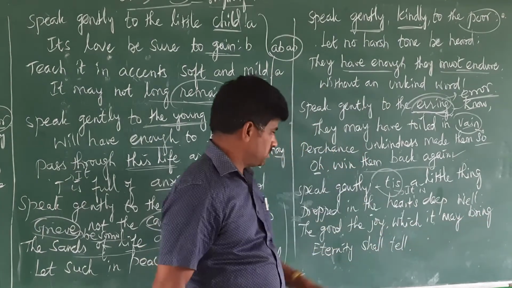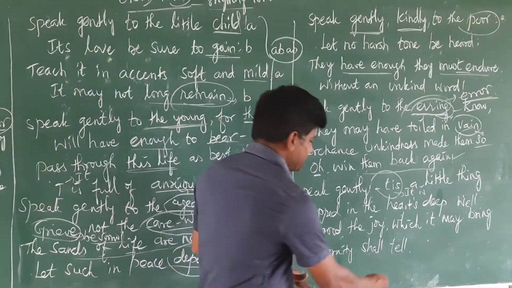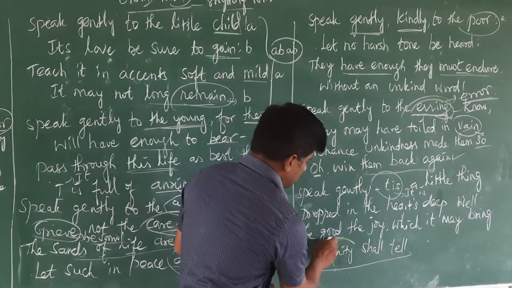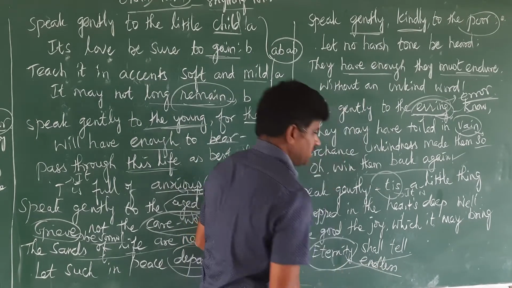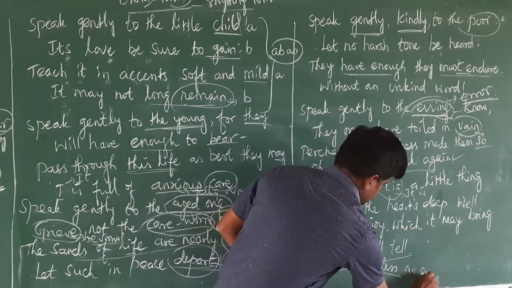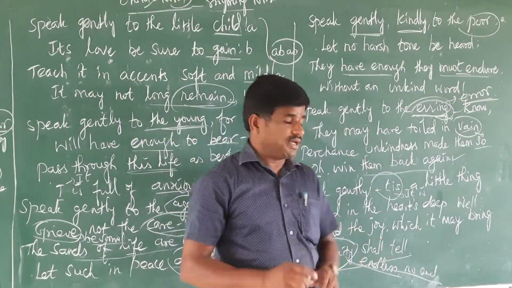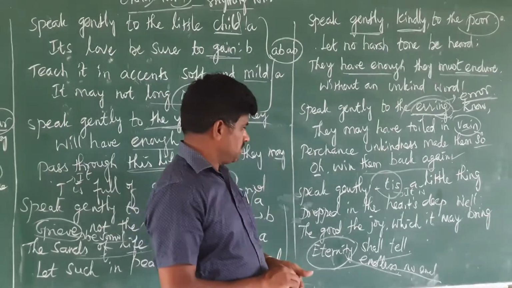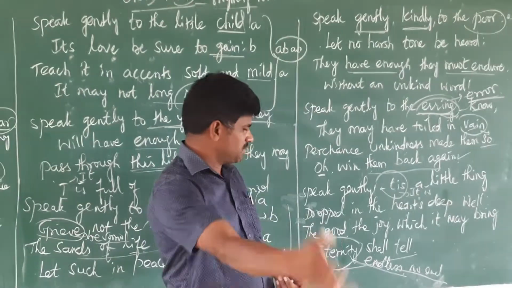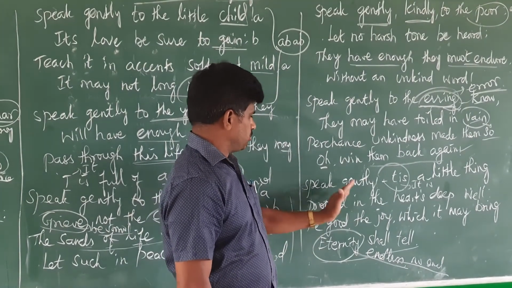"Eternity shall tell." Here the meaning of the word eternity is endless, that means no end. If you speak gently to them, there is no end for their life, because we are creating a healthy environment in the minds of the people, the minds of a friend or someone. So this is what is explained in the last stanza of the poem.